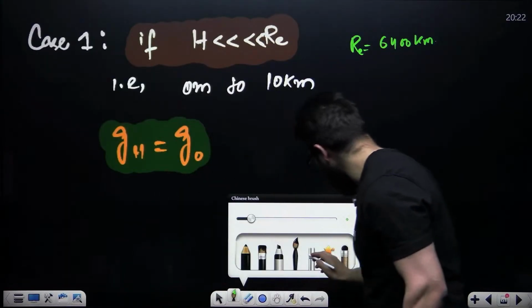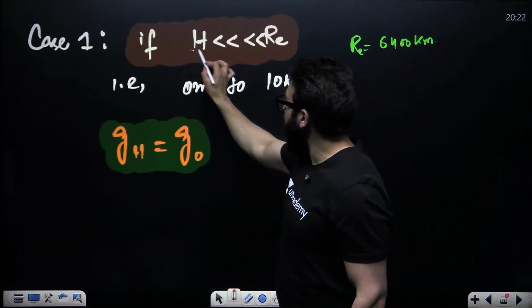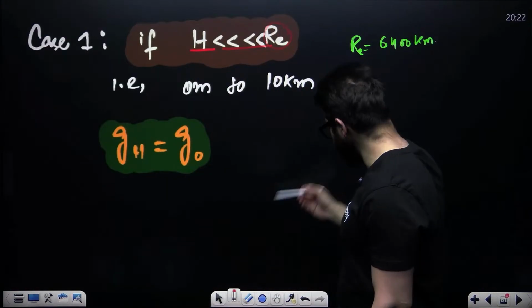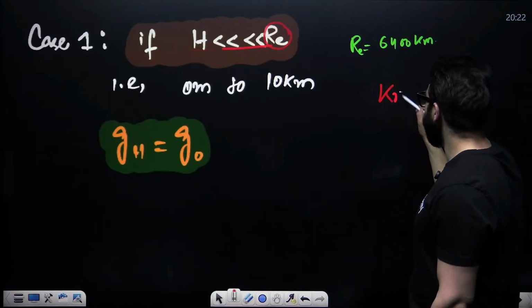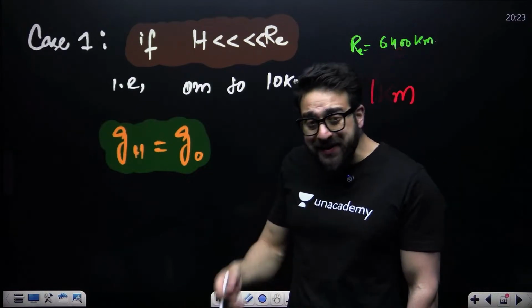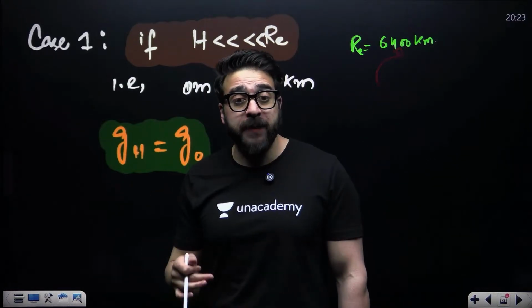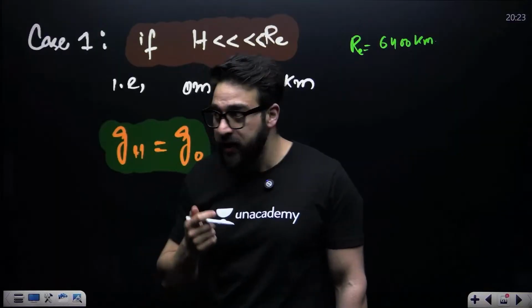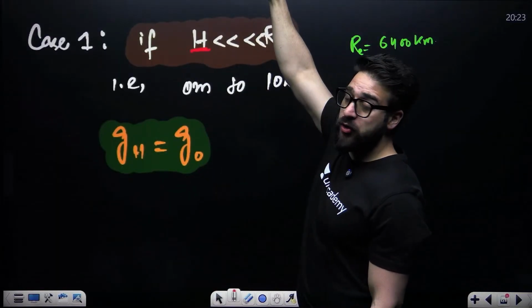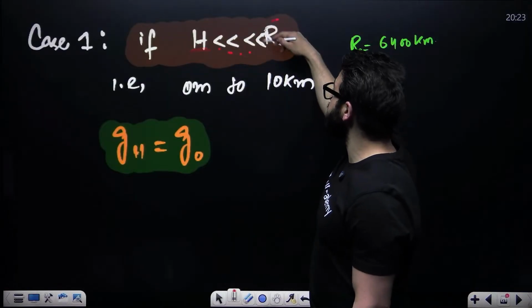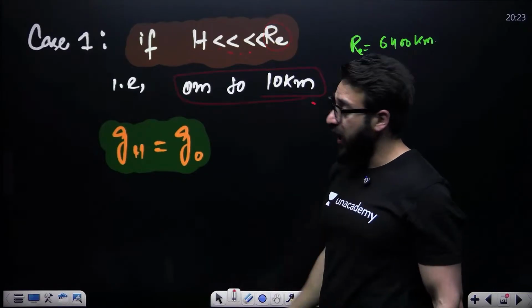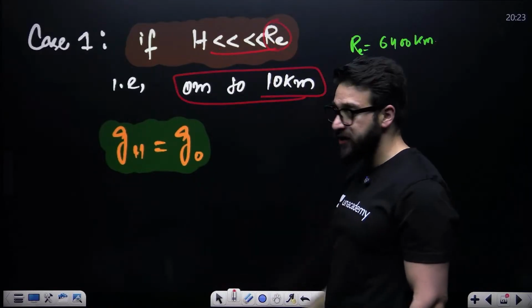That's what is mentioned over here. If height is much less than the radius of Earth, much less than means, let's suppose you have 1 kilometer, compare 1 kilometer with 6,400 kilometers. 1 kilometer is very small when you compare it with 6,400 kilometers. So that's why we say height is much less than the radius of Earth if you take an object up to 1 kilometer, even up to 10 kilometers.